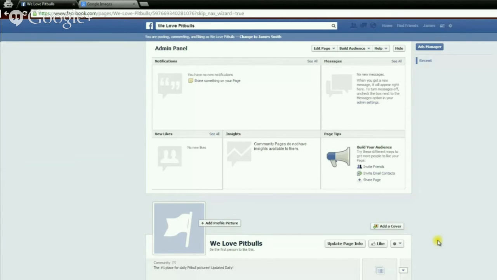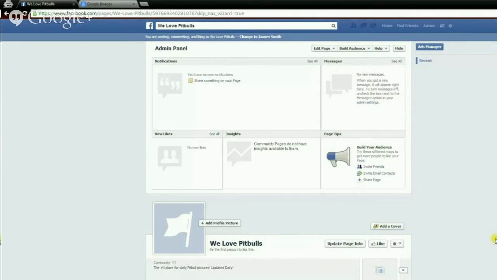We have to avoid using any types of call to action or any kind of over-the-top advertising in our cover photo. Facebook, they hate desperate advertisers, so we want to avoid that so we don't get our Facebook page blocked. If the main purpose of your Facebook fan page is to promote your website, it might be a good idea to have your website, your URL, somewhere within your Facebook cover photo.